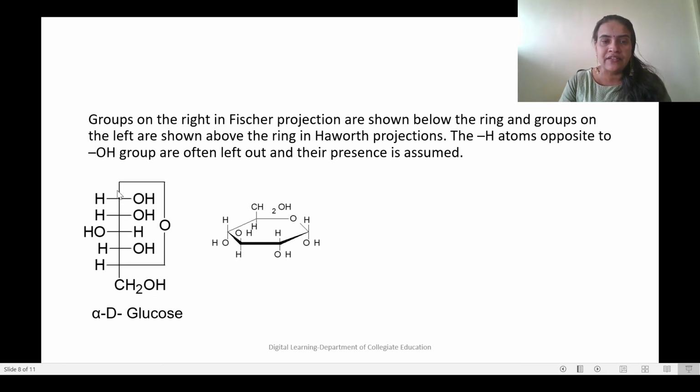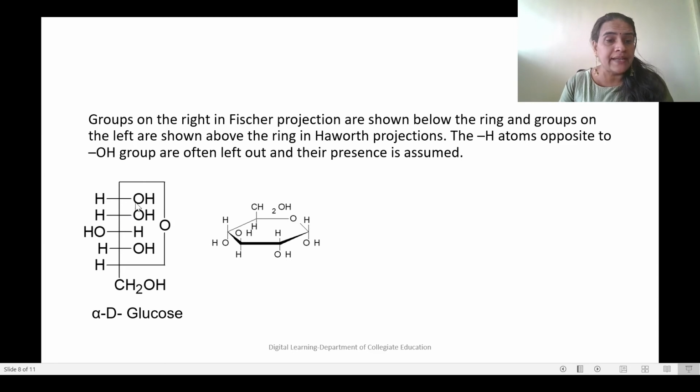So this is the first carbon. The open and close together, when we write that structure, is another form of representation of the ring structure, the Haworth structure. Because in the open chain structure, this cycle will not be there. It will be completely open. That is the Fischer structure, and these two are Haworth structures.